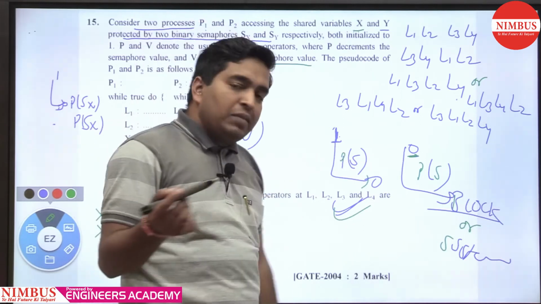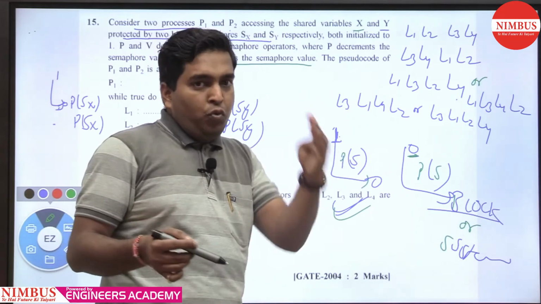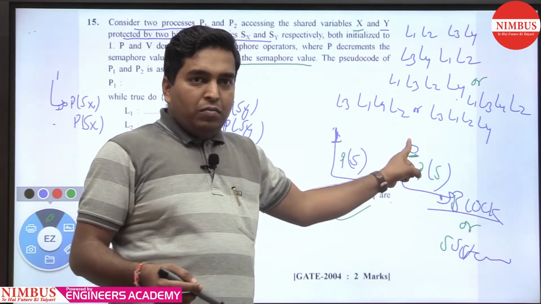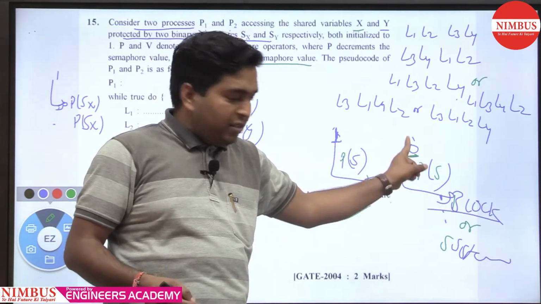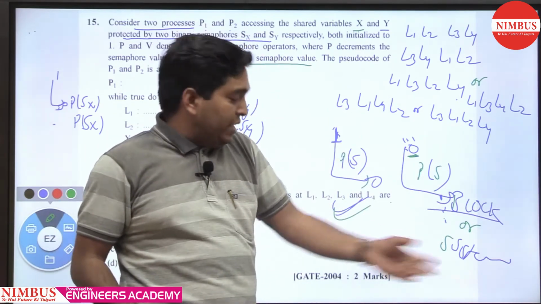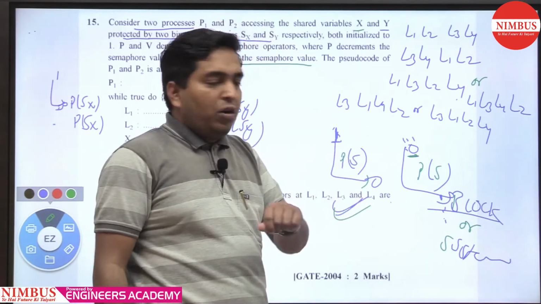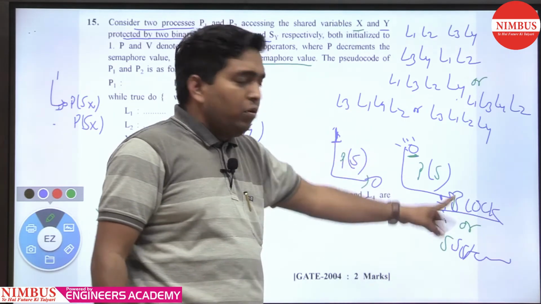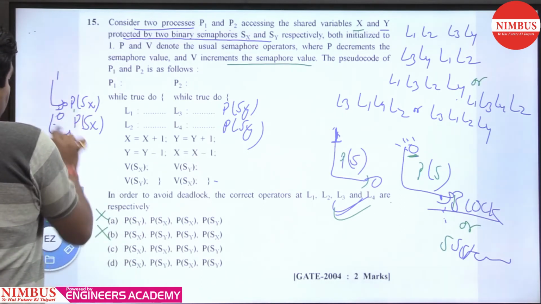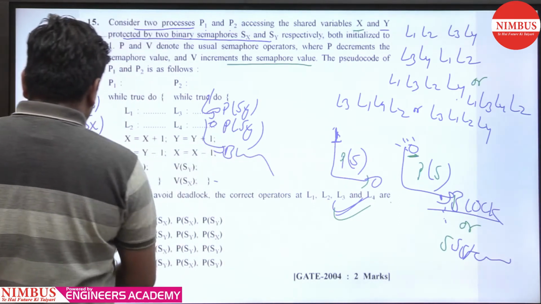Meaning, if a counting semaphore is equal to +4, you can perform 4 successful down operations: 4 to 3, 3 to 2, 2 to 1, 1 to 0, and after that 0 to -1, -1 to -2, -2 to -3, -3 to -4, -4 to -5. Minus 5 means 5 processes are already in the suspended list for a counting semaphore. For a binary semaphore it is like lock and unlock: 1 to 0 successful, 0 to block. Now we'll see option C: Sx 1 to 0, then 0 to block, and Sy 1 to 0, 0 to block. That is also not correct.